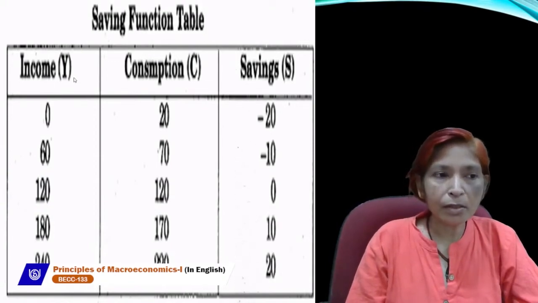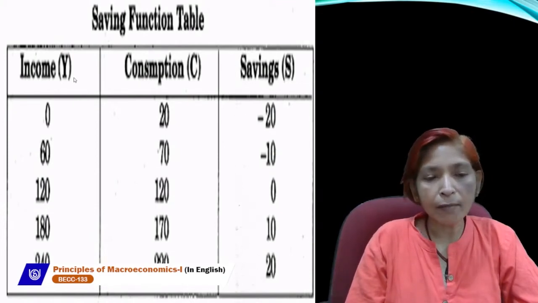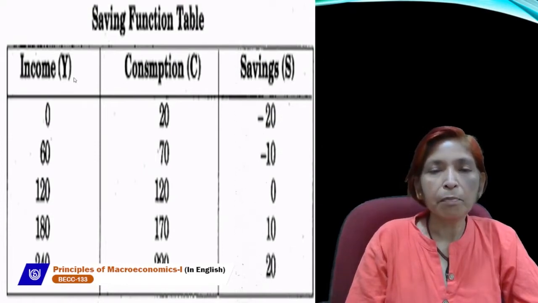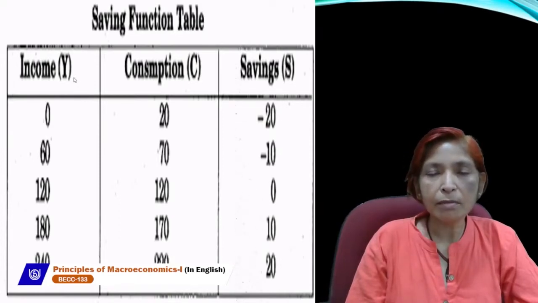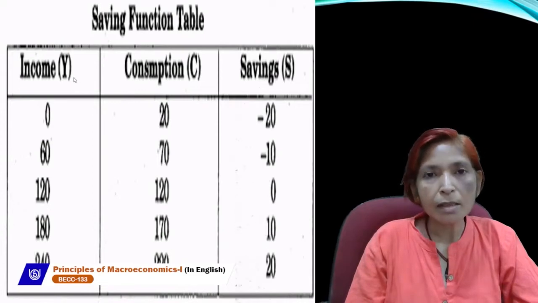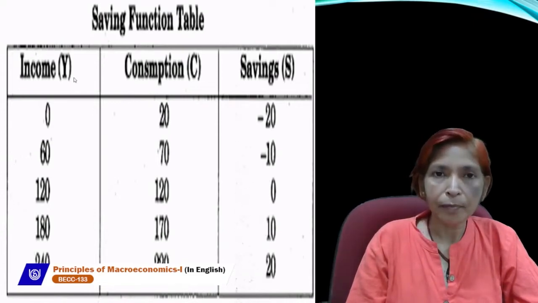If income is 60 and consumption is 70, then saving will be minus 10. It means in the beginning, saving will always be negative. After that, saving will become 0. And at last, savings start rising.